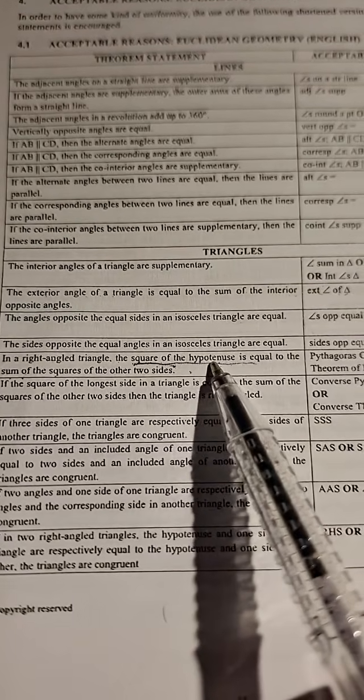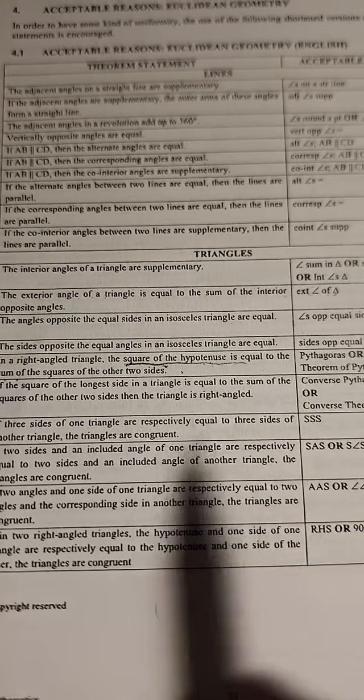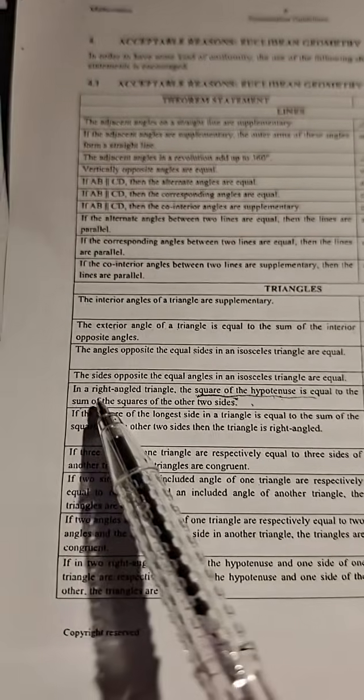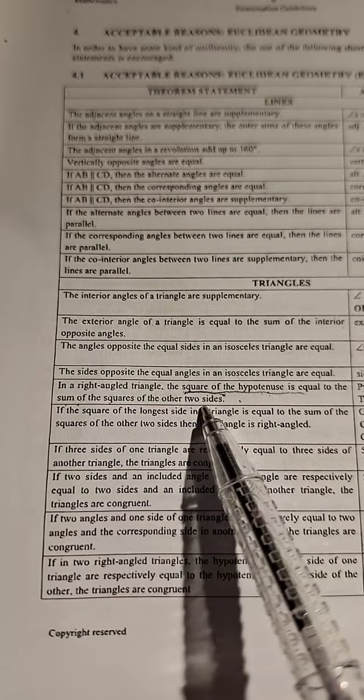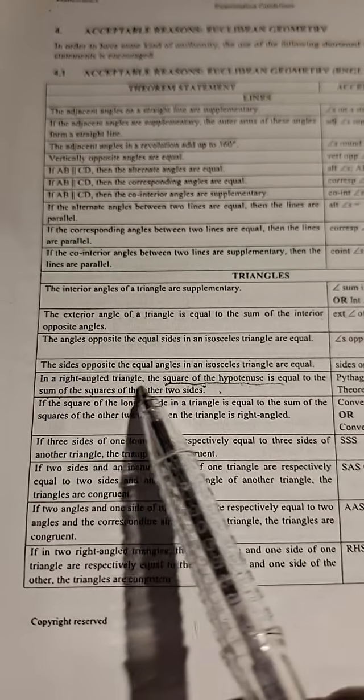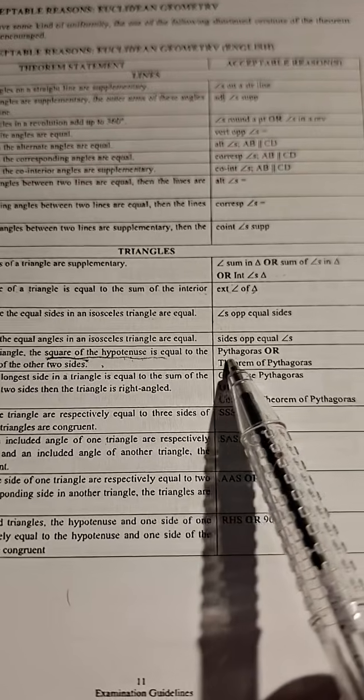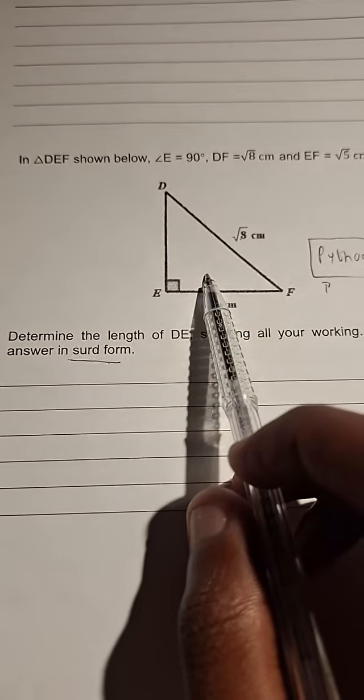In a right angle triangle, the square of the hypotenuse is equal to the sum of the squares of the other two sides. And whenever we use this, guys, don't forget to write our reason as Pythagoras, or we can write theorem of Pythagoras.